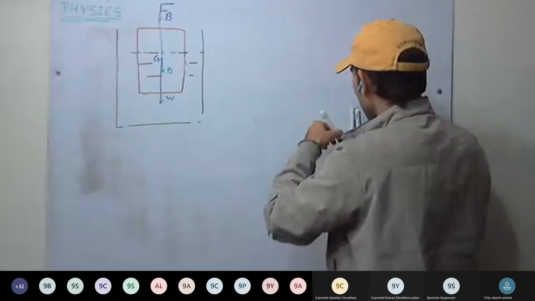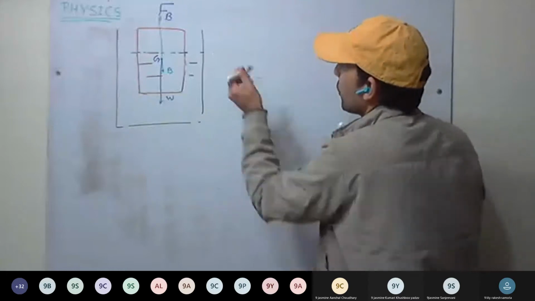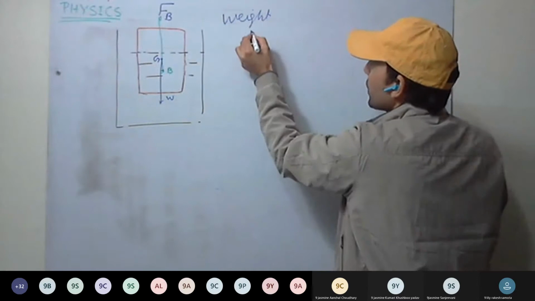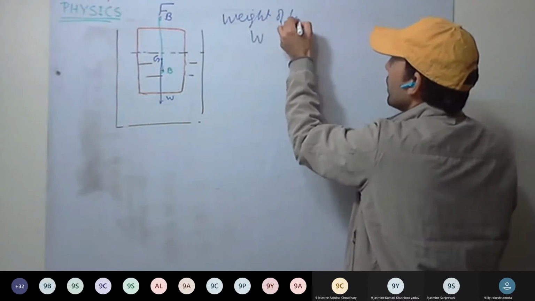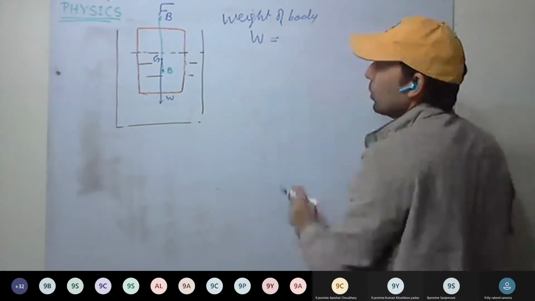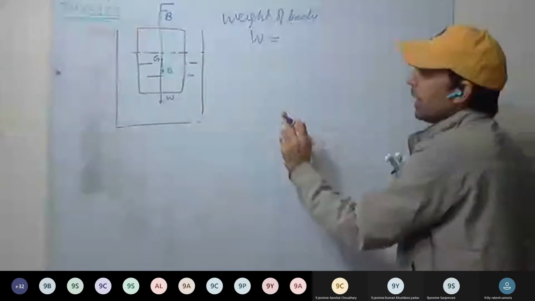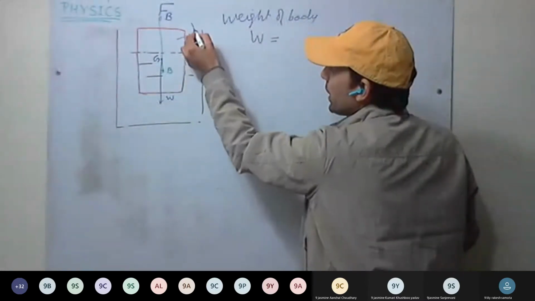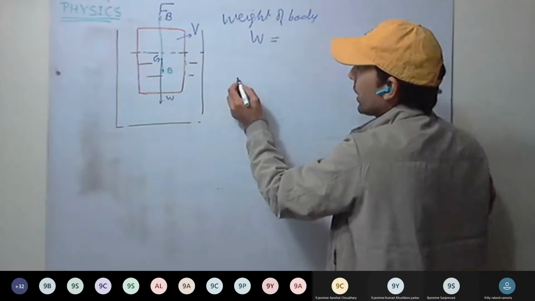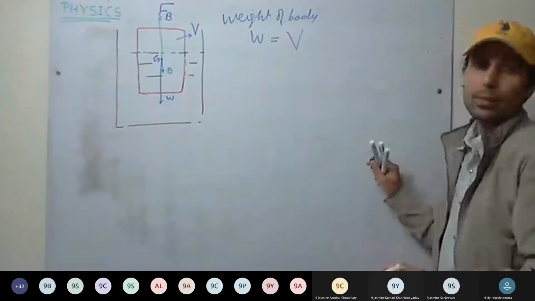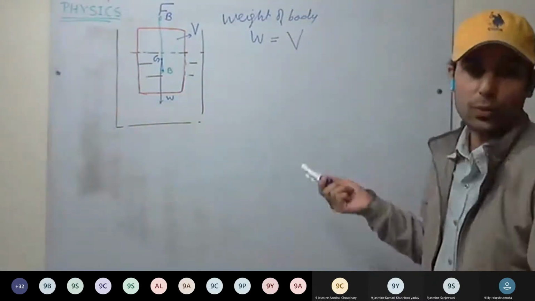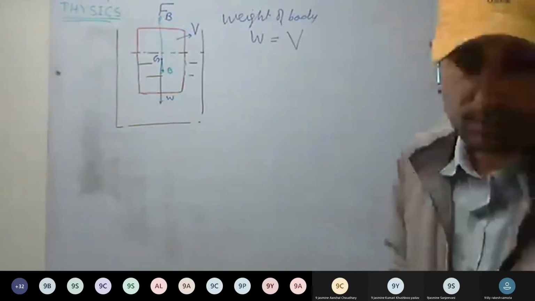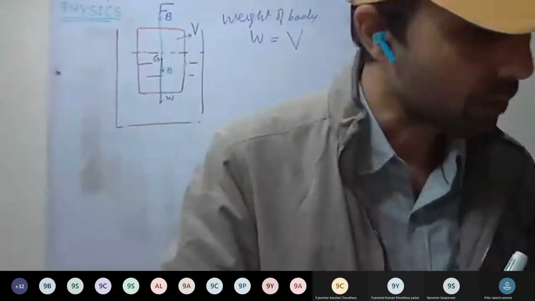So first I write weight of the body. Weight of the body is how much? W, we have denoted with W. And so weight is how much? Let its volume be V. V, let it be the volume of the body. And rho S, or rho, is the density.